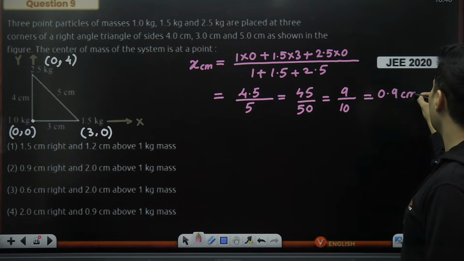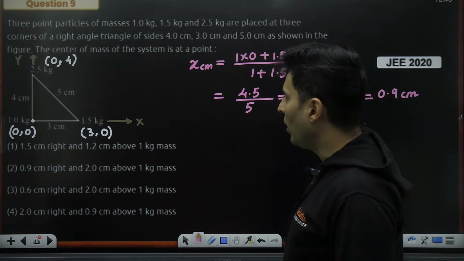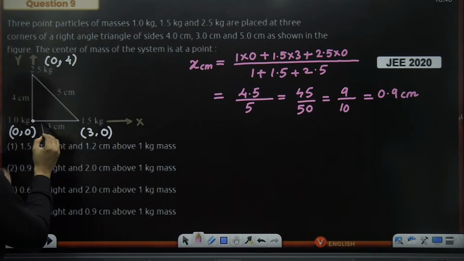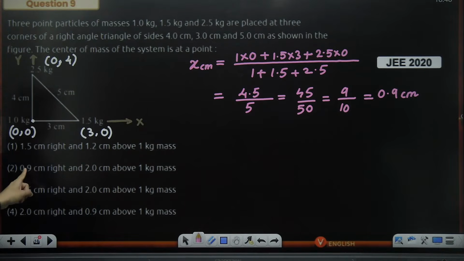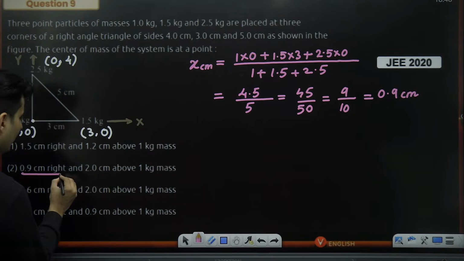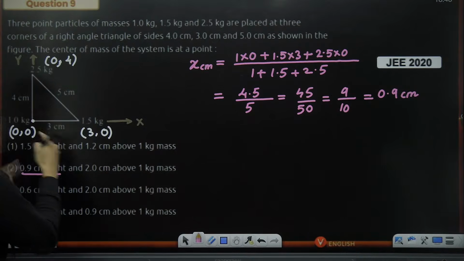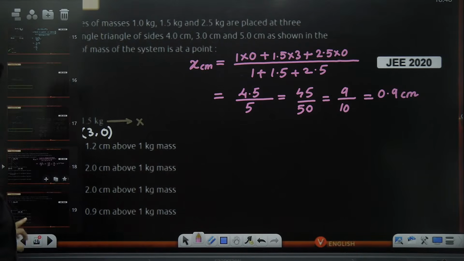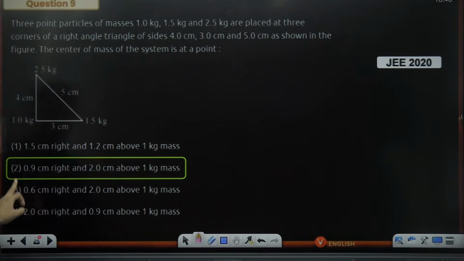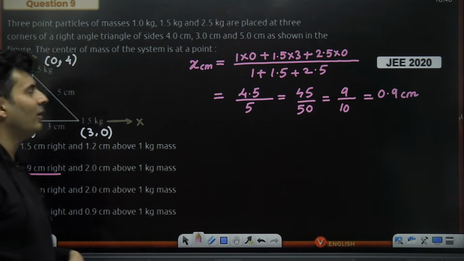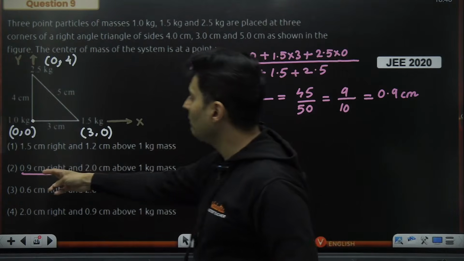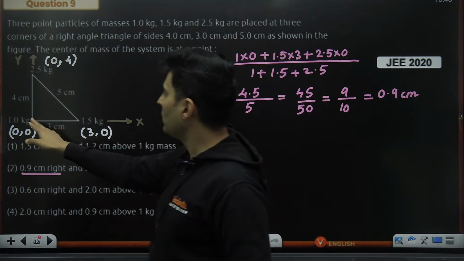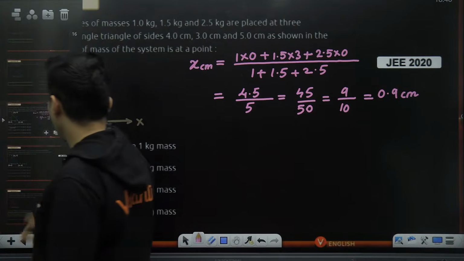0.9 centimeters. So 0.9 centimeters means somewhere here. So 0.9 centimeters I can see only in one option. 0.9 centimeters to the right of 1 kg mass. Yes, to the right of 1 kg mass. I will not even solve it. I will directly mark that option and you can see it is absolutely correct. 0.9 centimeters. You don't have to solve for y. Getting my point? In the actual exam, don't even solve because there is only one option saying 0.9 centimeters to the right of 1 kg. Done. Your problem is solved.